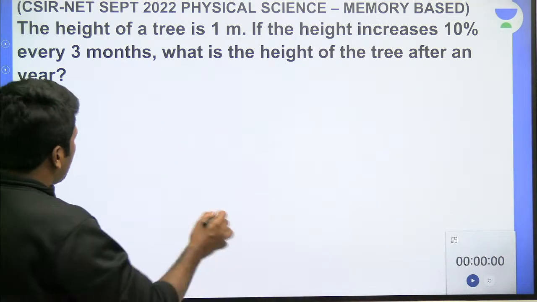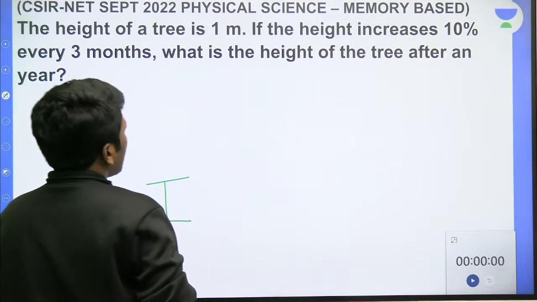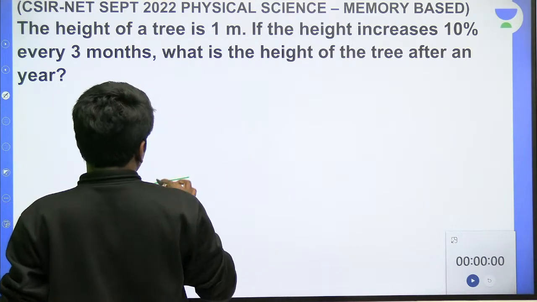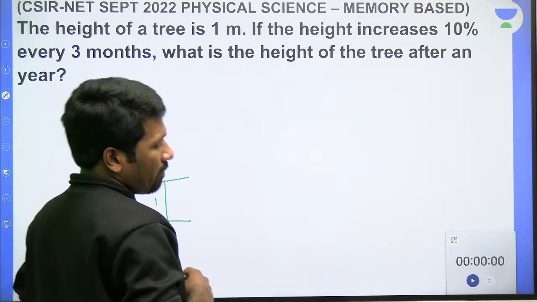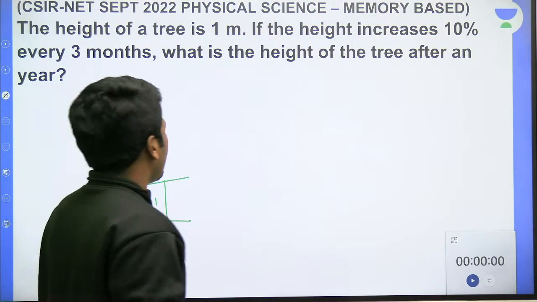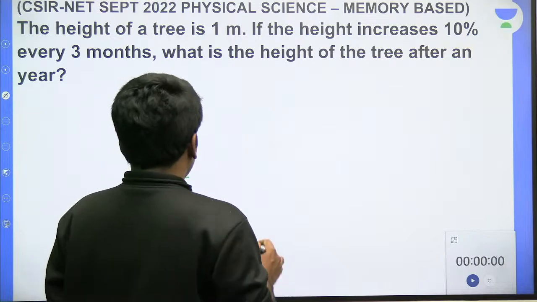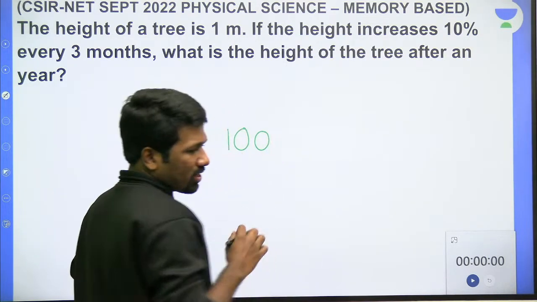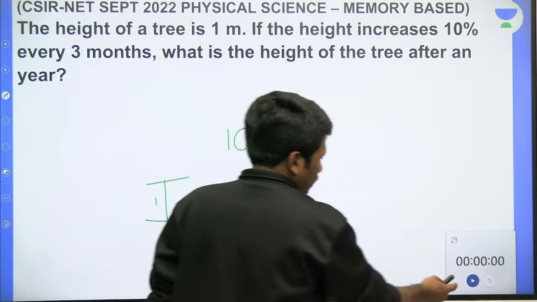Height of a tree is 1 meter. If the height increases 10% every 3 months, so 1 meter, every 3 months 10%. So either you can use mental math or you can use the compound interest formula also. Both are fine. I will show you both ways. So that means 1 meter, for convenience I am taking 1 meter as 100 centimeter to avoid the fraction part. Okay, all of you try it.